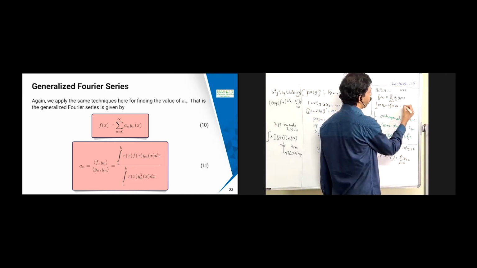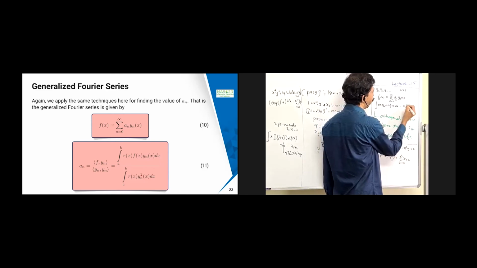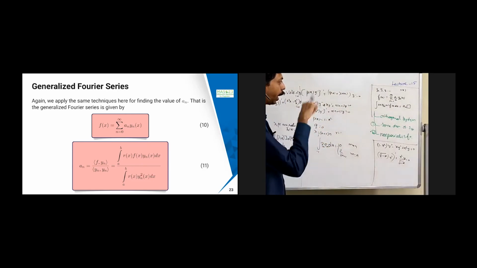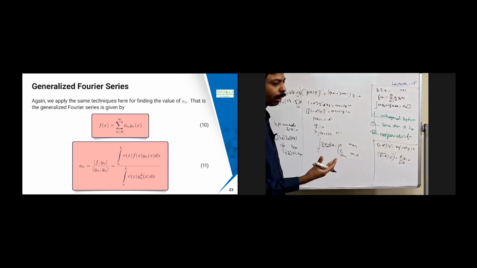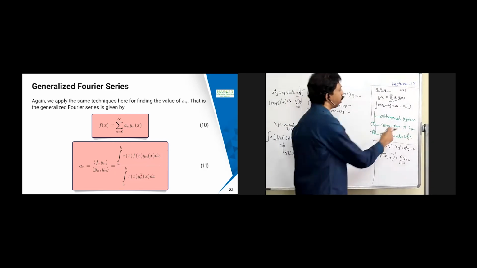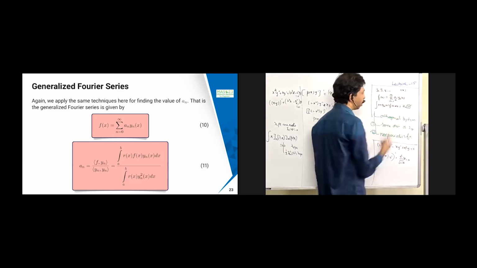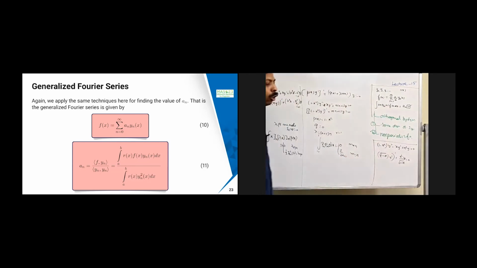So in that case, you are going to get an integral, and some term is going to come. That term is going to be identified by the integration of yn with ym, because that is orthogonal. Only yn with n not equal to m is going to vanish, otherwise it is going to survive. So only those terms are going to survive. That one I am going to divide over here. That is nothing but again the integral a to b of r of x into yn square of x is going to come.